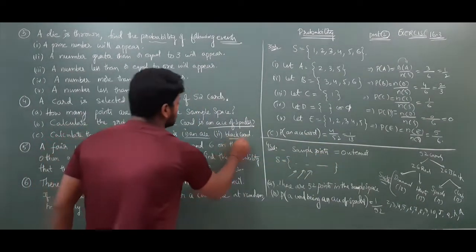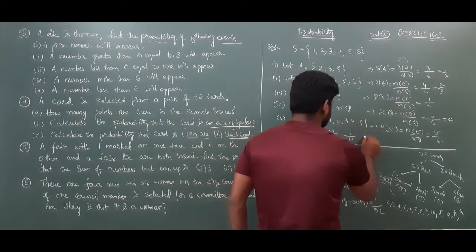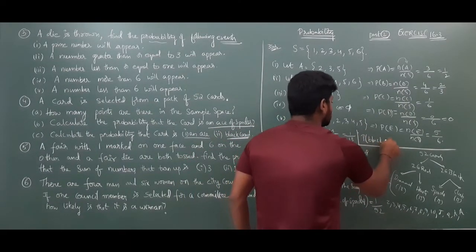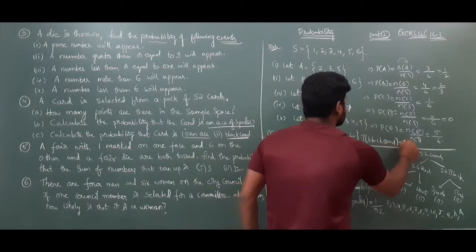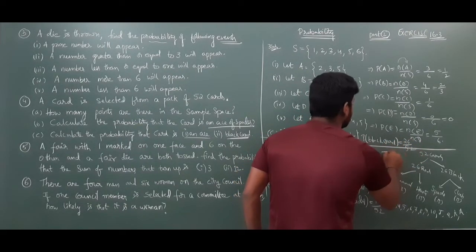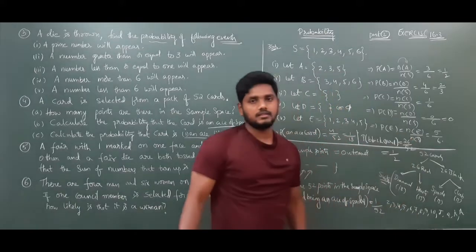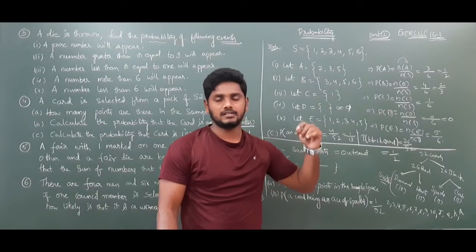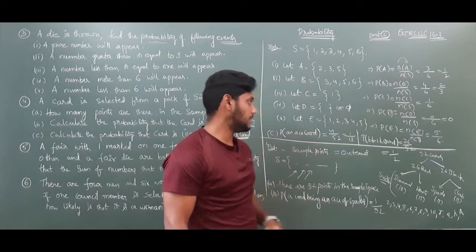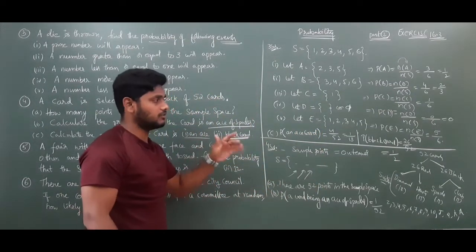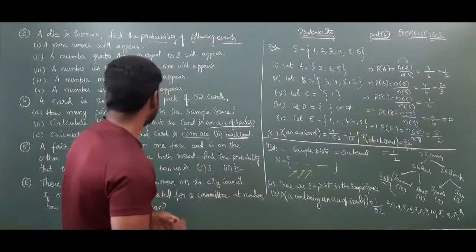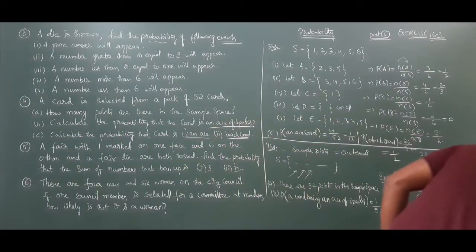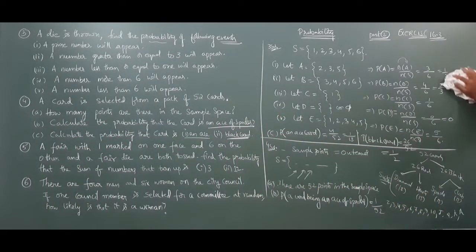Next, the second one is black card. What is the probability of a black card? So 26 by 52, nothing but 1 by 2 chance. See, out of 52 cards, 26 black, 26 red. Taking a black card, what is that probability? It is 1 by 2, nothing but half chance. So this is about the probabilities of question number 3 and 4. Pause the video to note it down. Next we will start with question number 5.